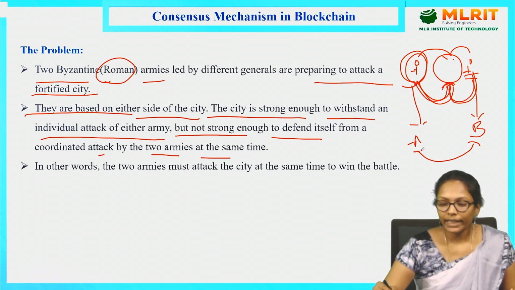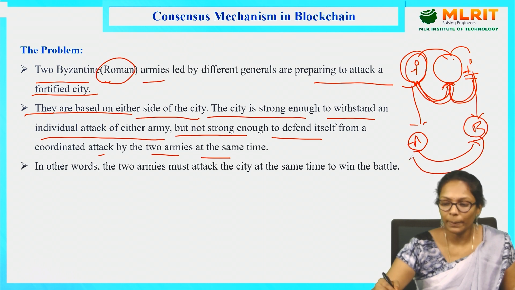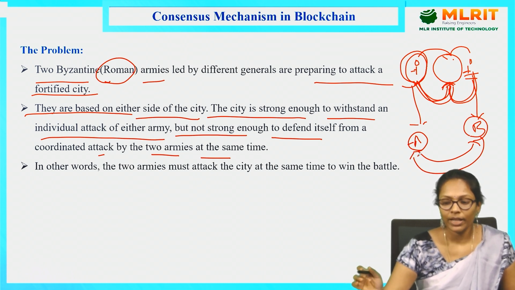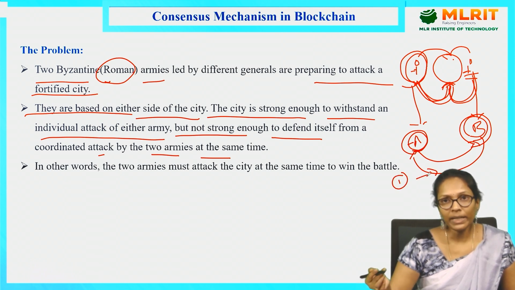Then what is A expecting? A will expect some response or acknowledgement from B. Okay, so I'm saying yes, or I have received the message, something like that. He should get some acknowledgement from B. Then only both will be ready to attack the city at the same time. So A may hesitate to attack the city if he is not getting any response or acknowledgement from B. So this is one possible case where the attack may not be successful.